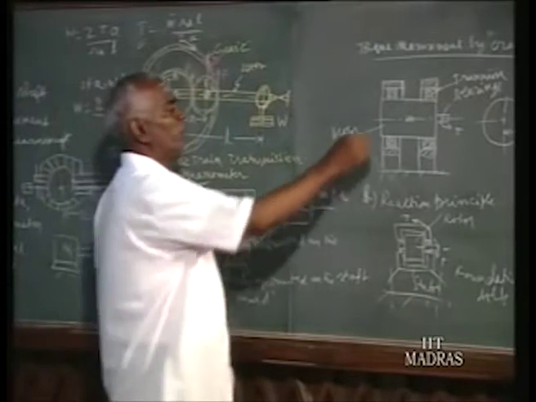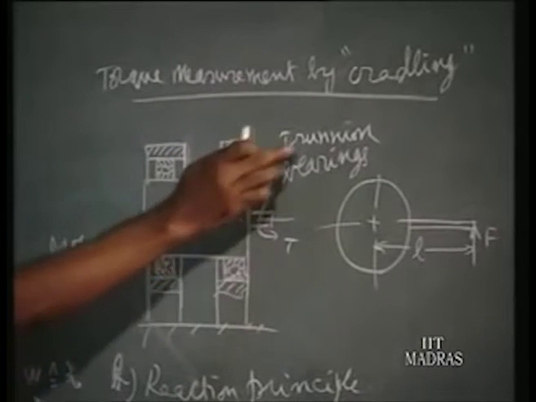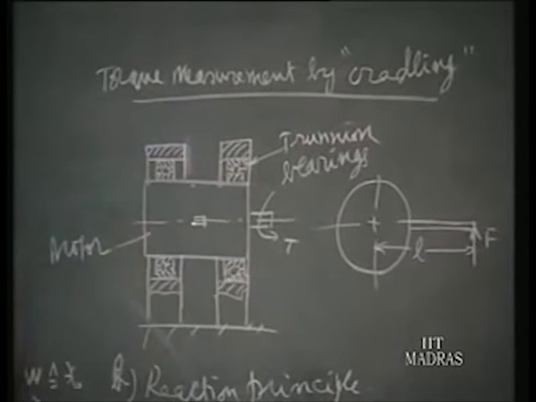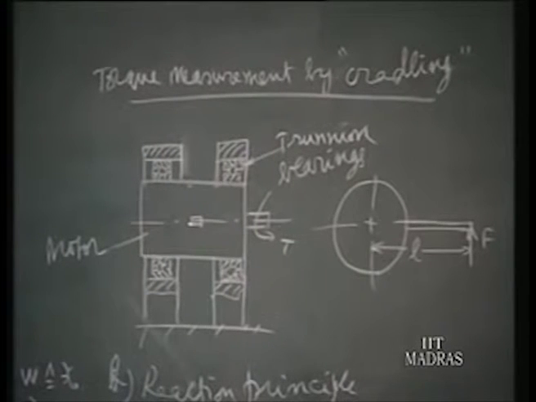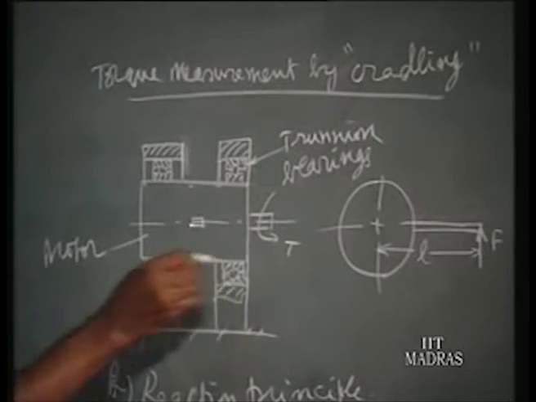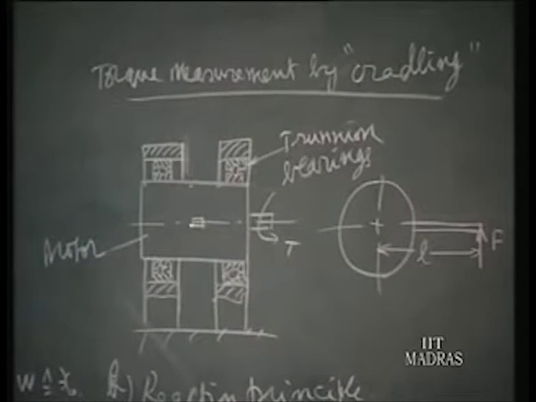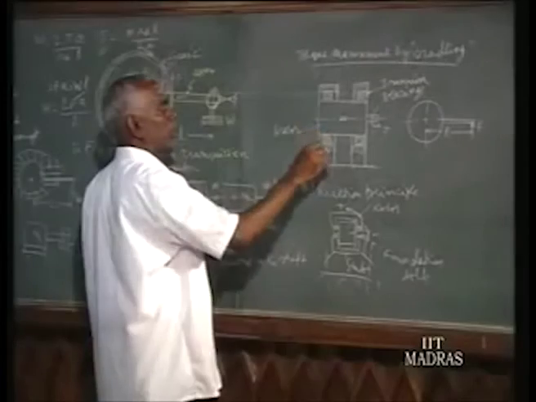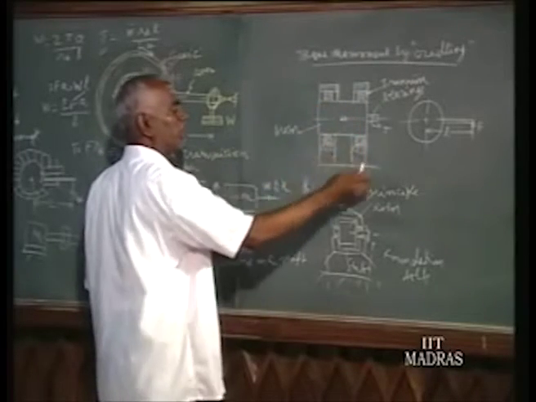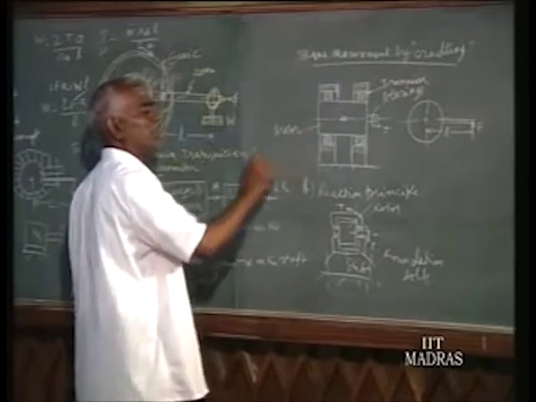So naturally we do not fix this stator to the ground, we mount it on trunnion bearings, one pair of ball bearings. Ball bearings of very high precision and very small coefficient of friction. Such a bearing you select and use as a ball bearing. That is, instead of fixing to the ground, the stator is supported through a ball bearing. So now it is not fixed to the ground directly, it is through the ball bearing.